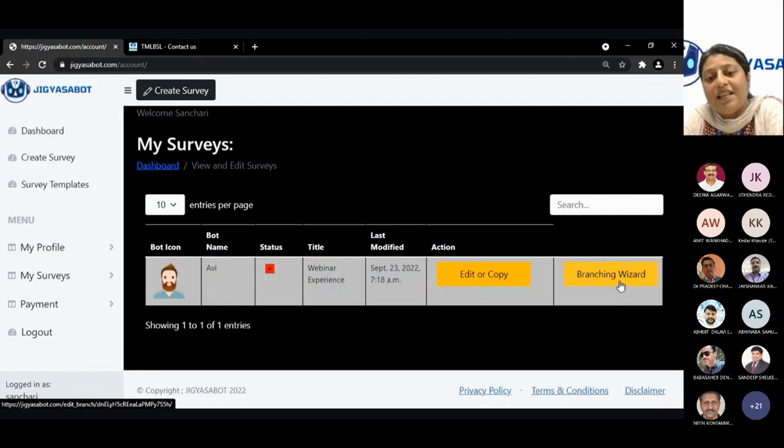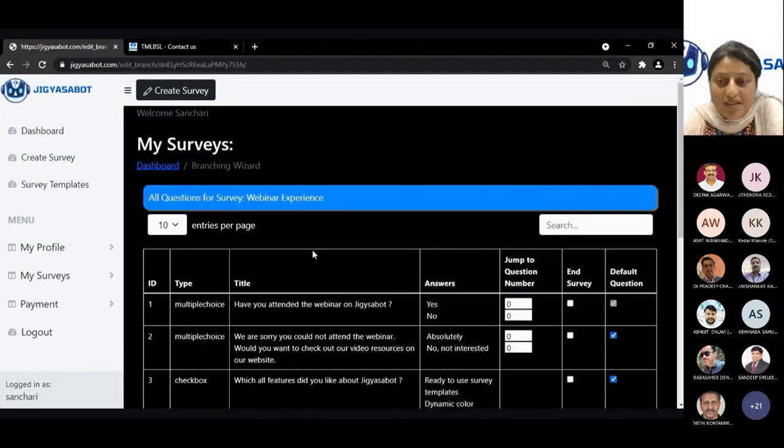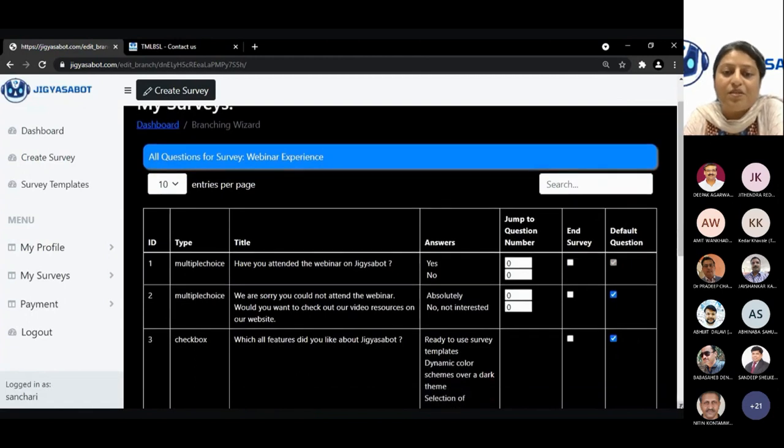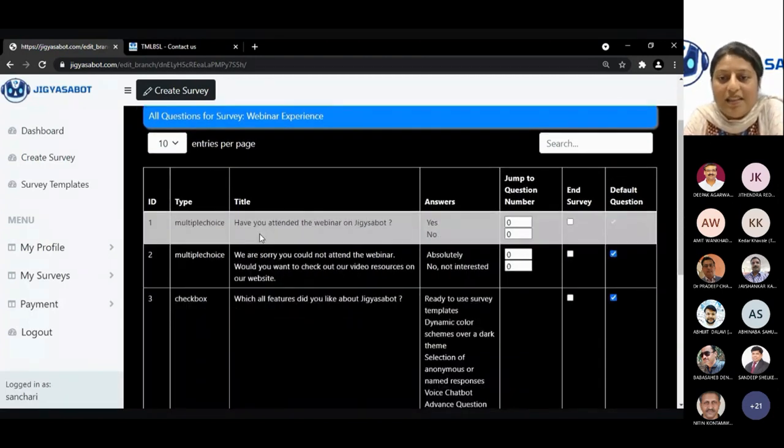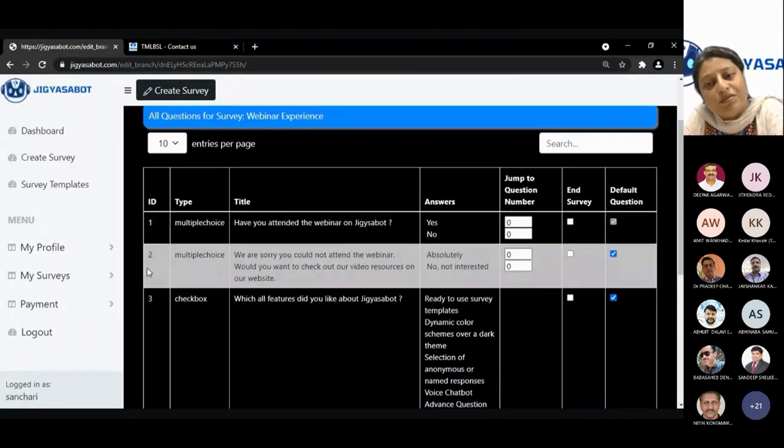So now remember, we had added a yes and a no question in the beginning. So that requires branching. So what happens is we will go to the branching wizard. And in this branching wizard, we can actually decide what question to put. So the first question is whether you have attended the webinar. If the answer is yes, the question goes to question number 3. If the answer is no, the question goes to question number 2.